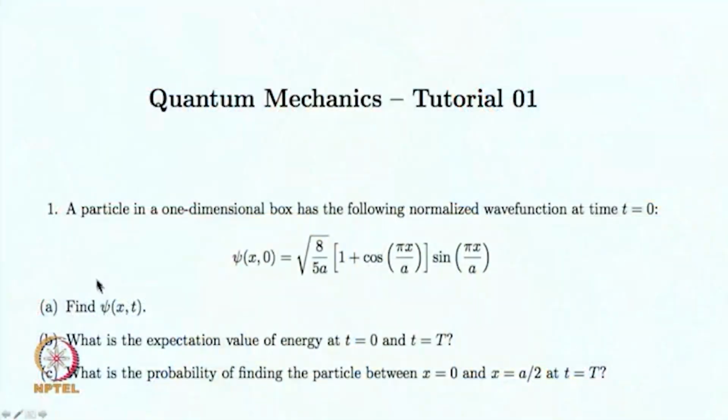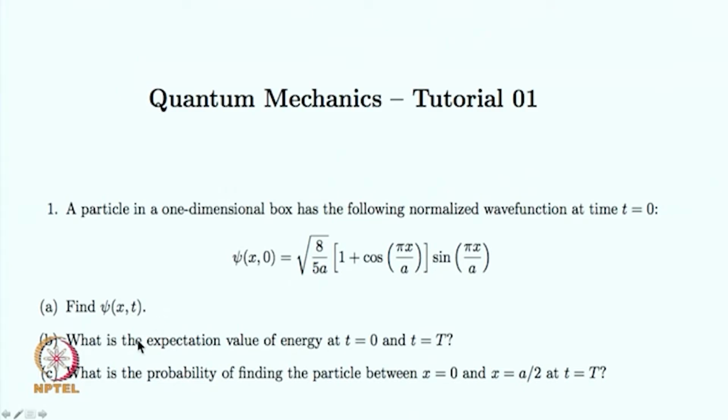As you can see, the first problem is divided into 3 parts. Let me read out the question. A particle in a one dimensional box has the following normalized wave function at time t equal to 0. The time independent wave function is given to you, and you are asked to find the time dependent wave function.